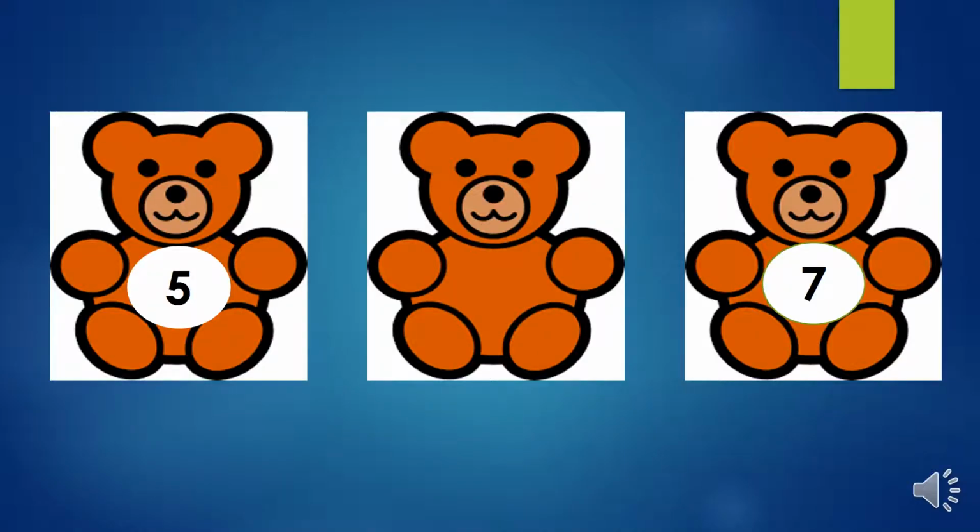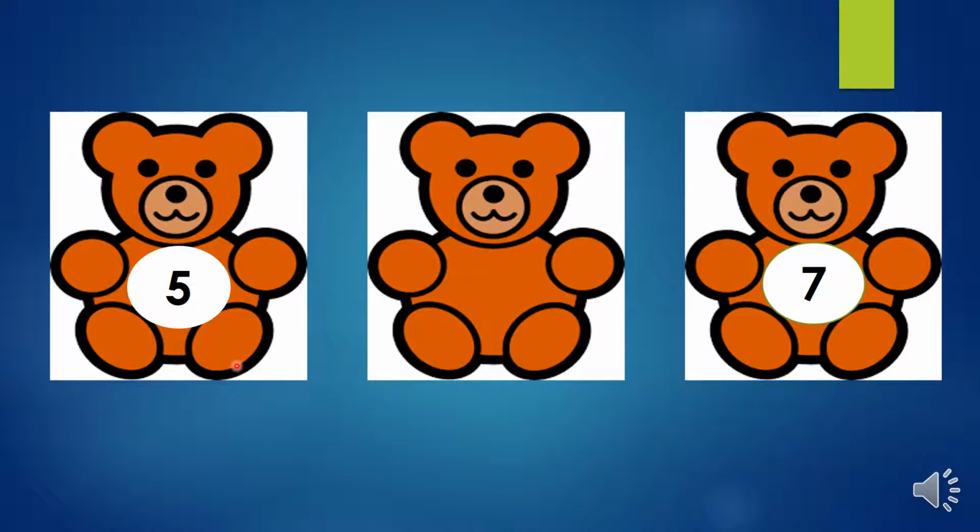Children, what do we see here? We see teddy bears with numbers on them. But I can see a teddy bear with a number missing, isn't it, children? Now, will you all help me to find the missing number? For that, we will have to count in order. 0, 1, 2, 3, 4, 5.